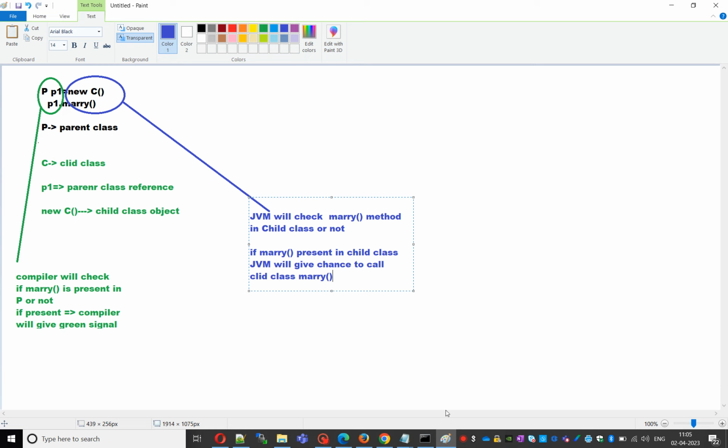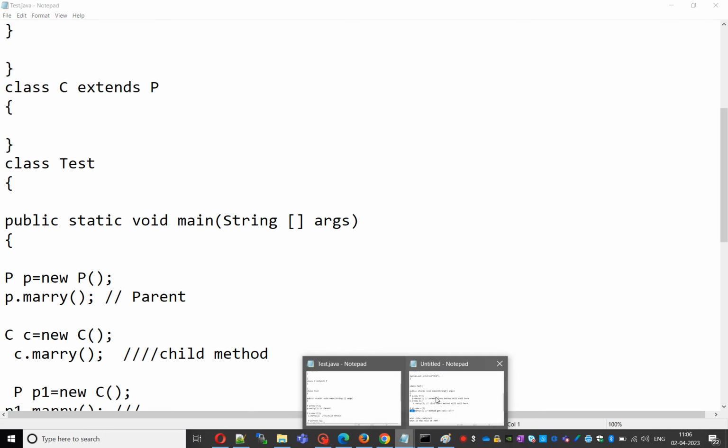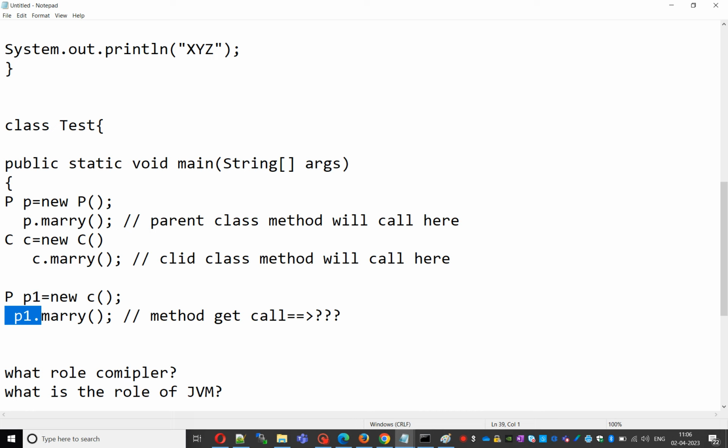In the overriding concept, the JVM will take care of the method resolution. Okay, please inject this line in your mind: in overriding, method resolution is always taken care of by the JVM based on the runtime object, not the reference type.